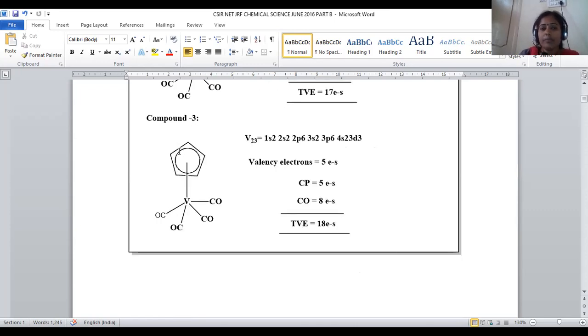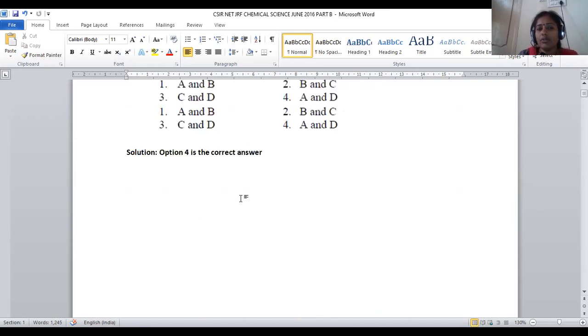Now let us go with compound number 4, where vanadium is surrounded with 1 Cp and 4 CO ligands. Vanadium has atomic number 23, with 4s2 3d3 electronic configuration, so there are 5 electrons in the vanadium outer shell, and Cp is giving 5 electrons. Here 4 carbonyl groups are there, 4 into 2, it will be 8. 10 plus 8, an 18 electron configuration. 18 electrons are present in its valency shell, so it is also obeying the 18 electron rule.